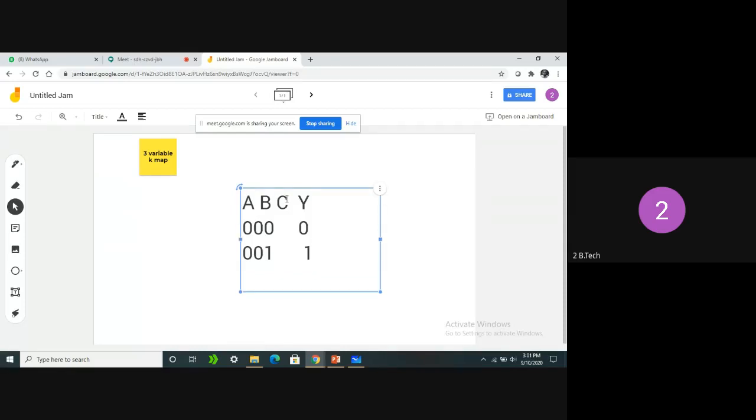So I am skipping all combinations. So here onwards I am taking what is the value of Y. Y is going to be 1. So we can consider in all remaining combinations Y is going to be 0. Okay. To save our time and space, I am doing like that.